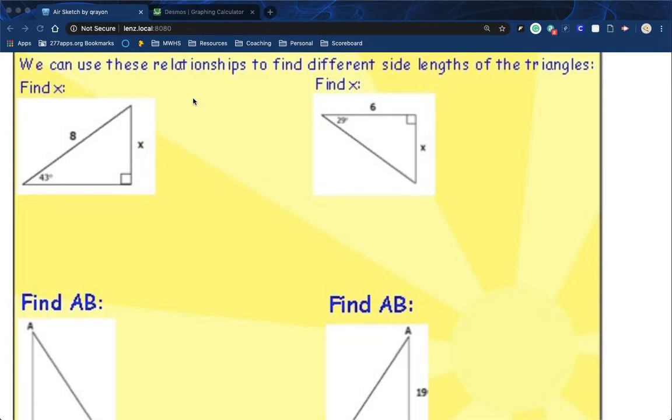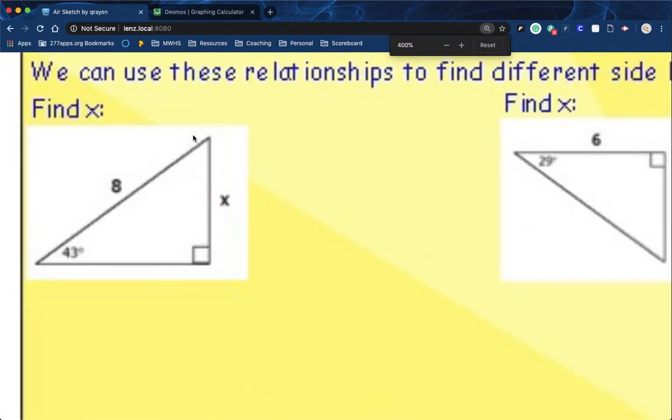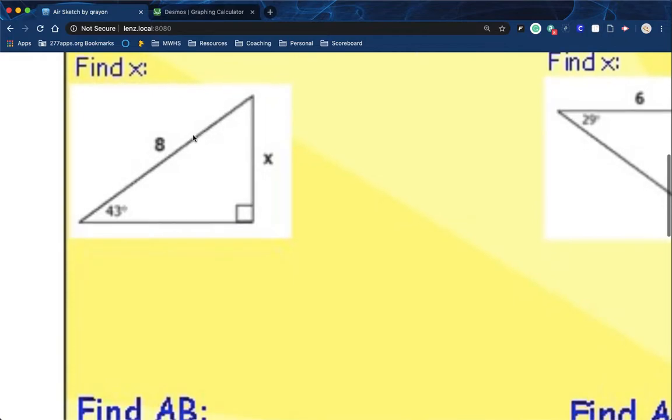So we're going to need to identify which trig function we're going to use on our own. Okay, so let's go ahead and get started here. All right, starting with this first one.